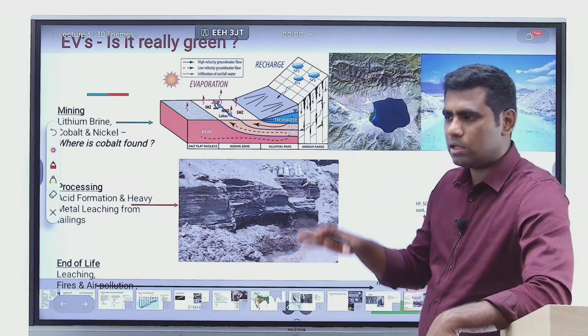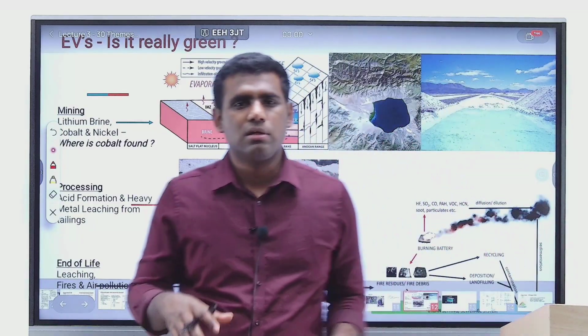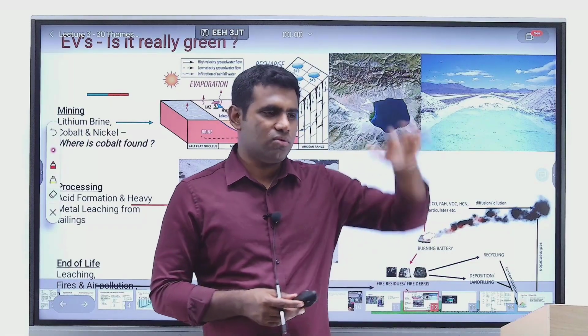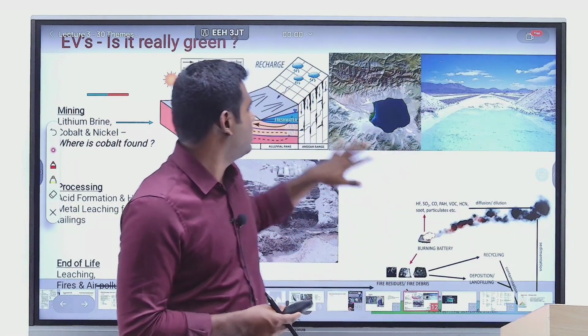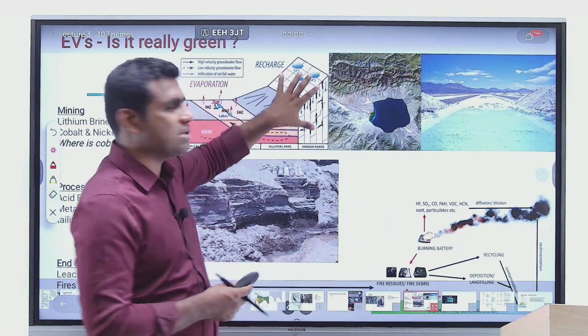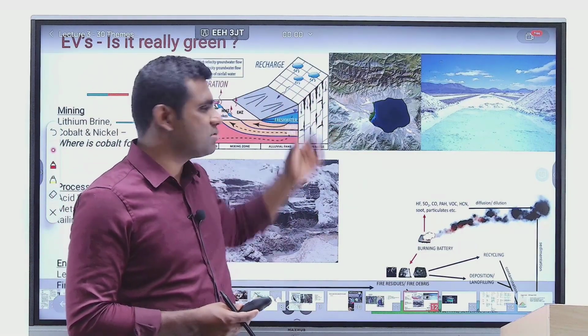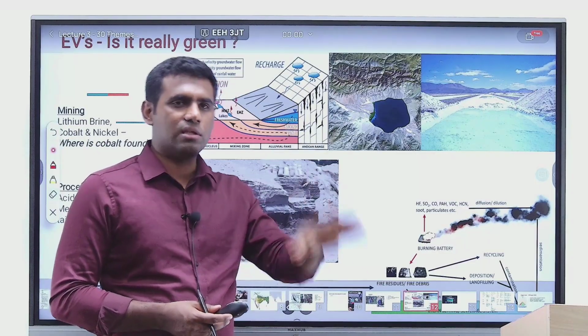In South America, lithium is basically formed because of leaching of volcanic rocks, right? So these are mountains, right? Just think of this as a mountain which has lithium content in it because of volcanic eruption, right? So the mountains which are formed by volcanic deposits have lithium content.